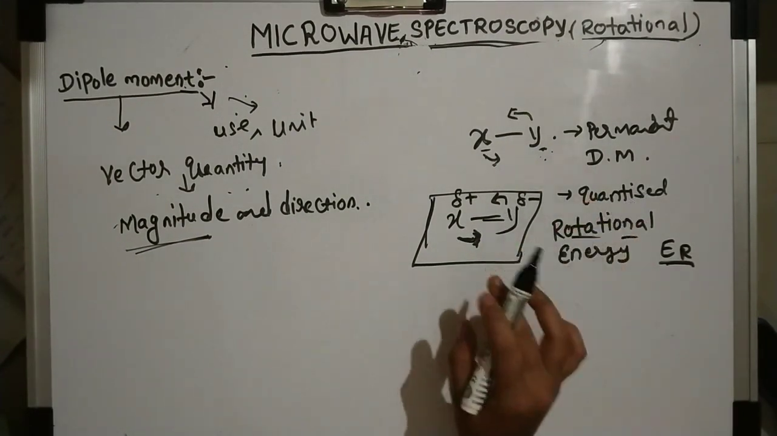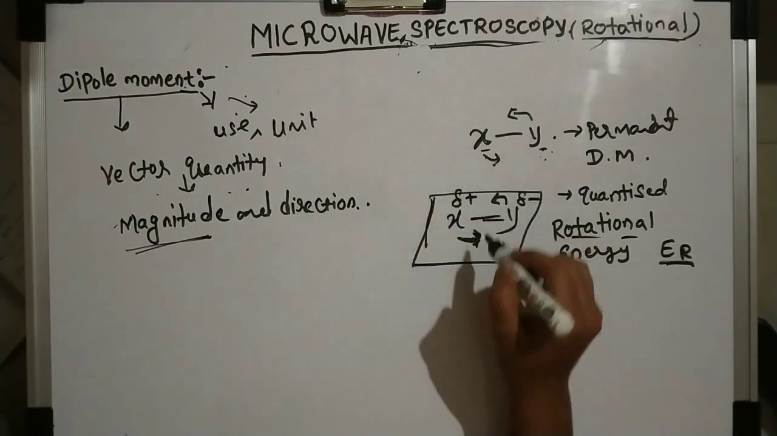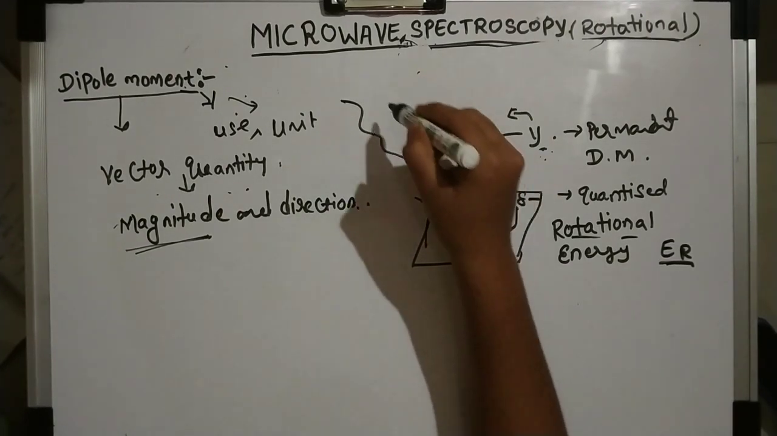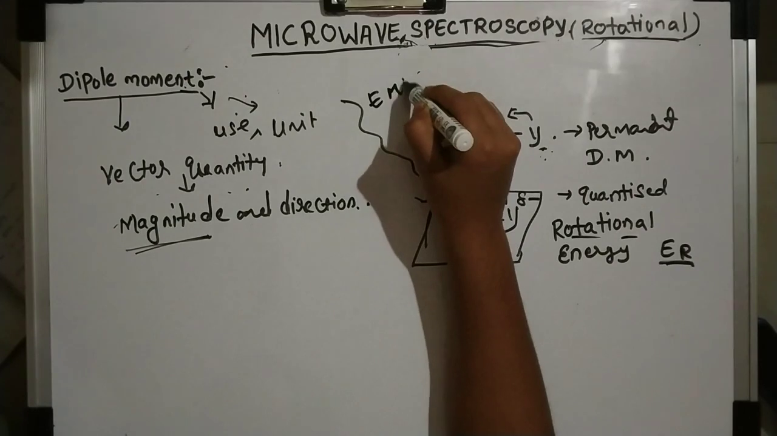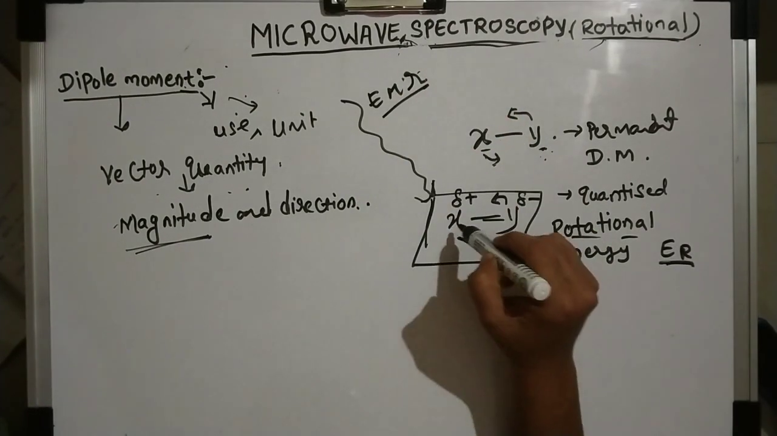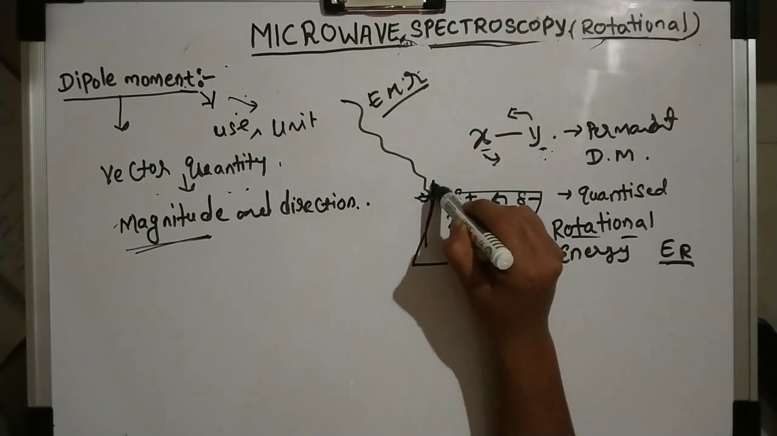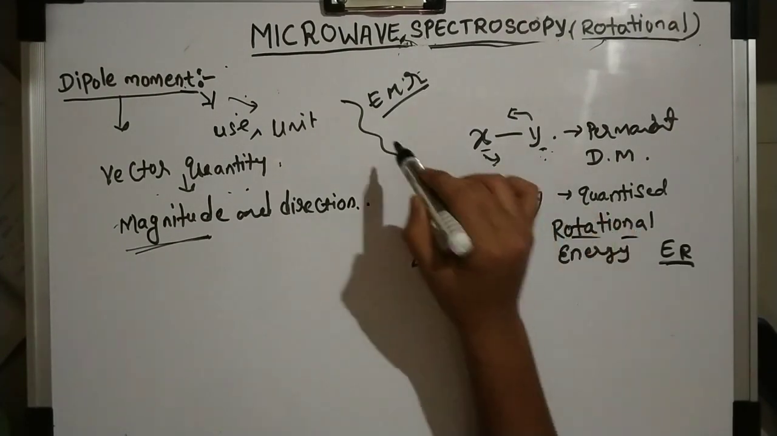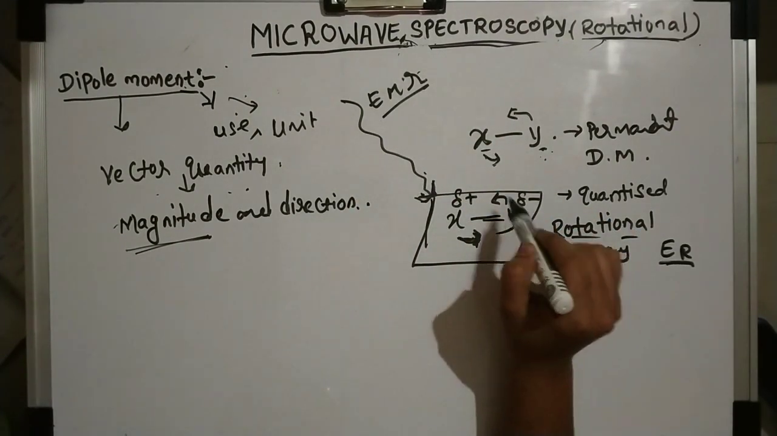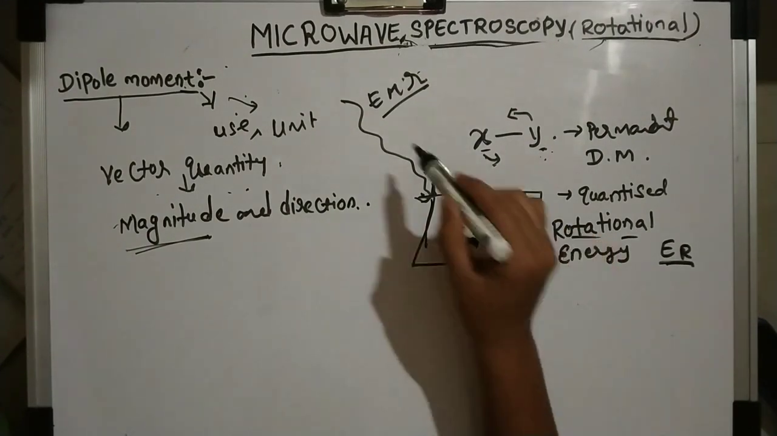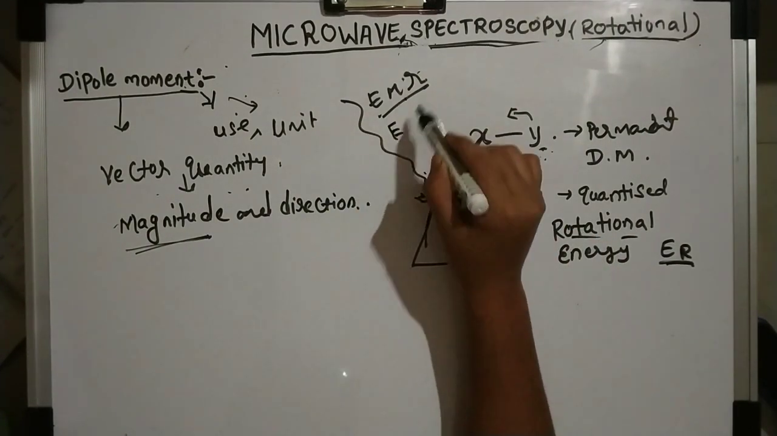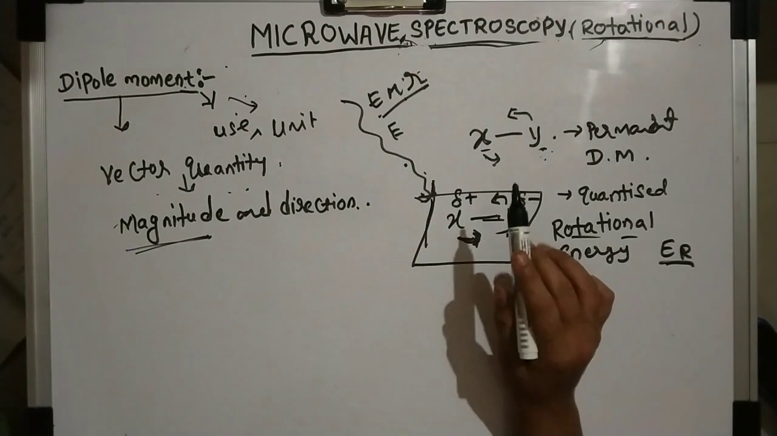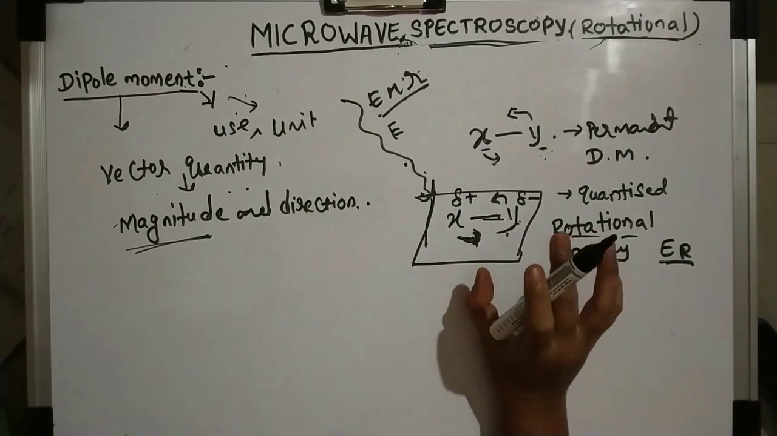In such a molecule, we bombard an electromagnetic radiation. Suppose this molecule is rotating and here we have light, or electromagnetic radiation, bombarding this rotating molecule, and the molecule absorbs the energy. What type of energy? This electromagnetic radiation energy should match the rotating molecule's energy. Then only will the molecule absorb the radiation.